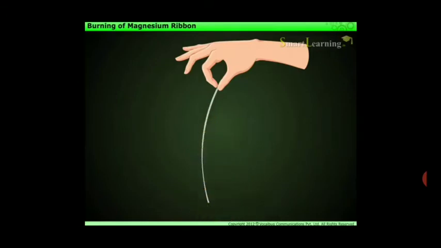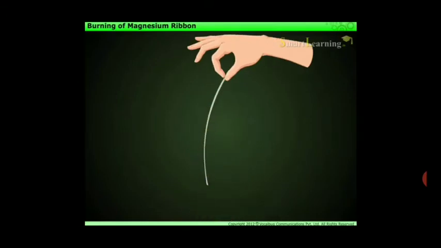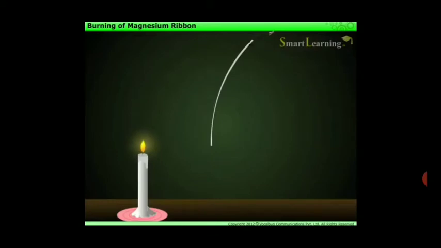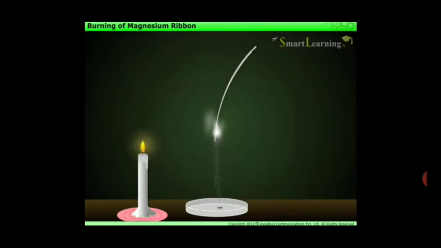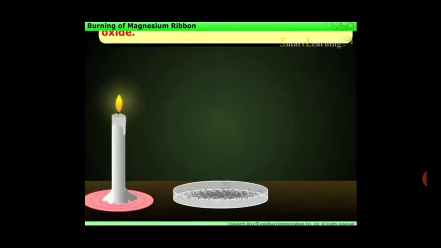Right, you can see the sandpaper, and this is now directly burned in a candle. Instead of taking it in a crucible, we have burned it in a candle. You can see it is burning, and a white dazzling light is produced. All the powder that is being formed is being dropped in a watch glass instead of the crucible. Is it clear? Now what does this prove?